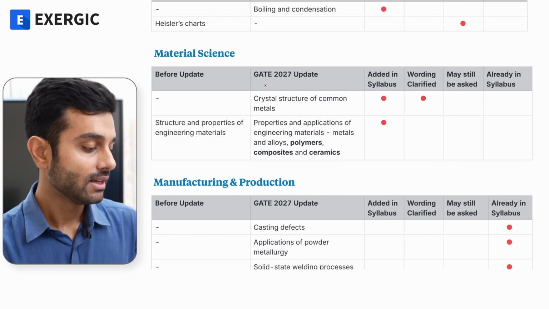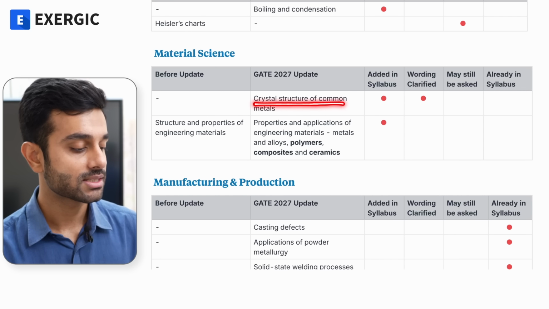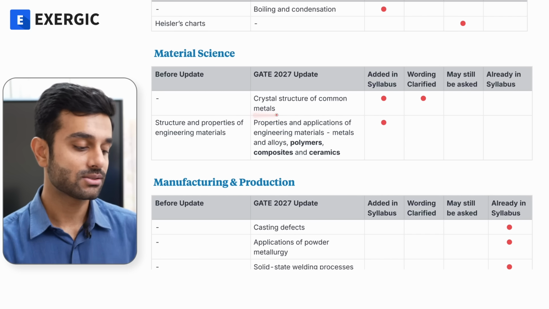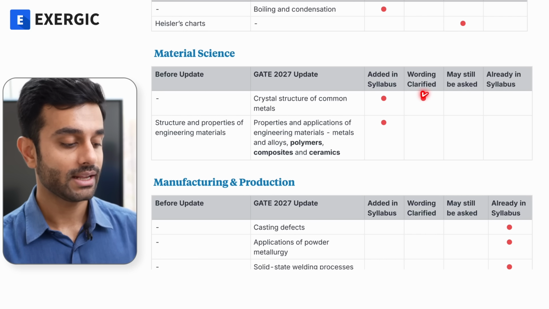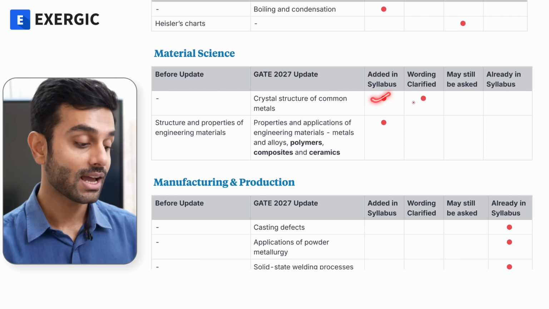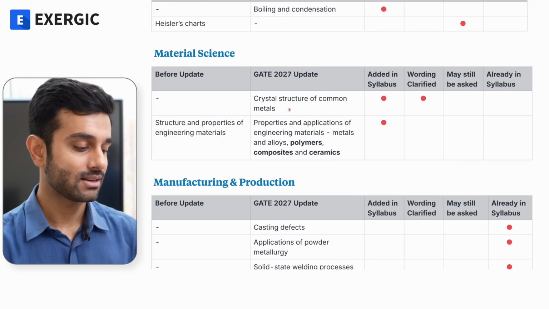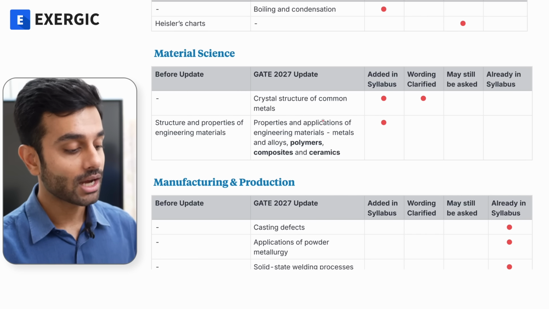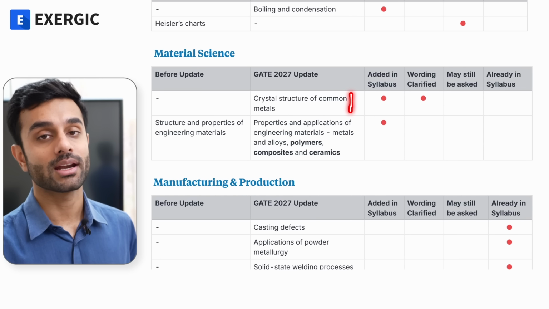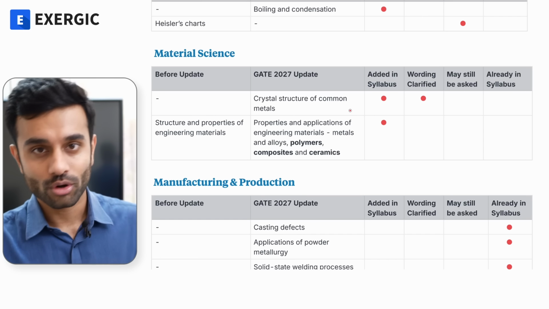Material science. Before the update, it did not mention it, but after the update it mentions crystal structure of common metals. So as you can see, I have marked it into two categories already in the syllabus as well as wording clarified. Why? Because we already discussed crystal structure of some common metals in the syllabus, but now since it has mentioned it separately, so I am going to add it for some more metals, for a lot more metals.